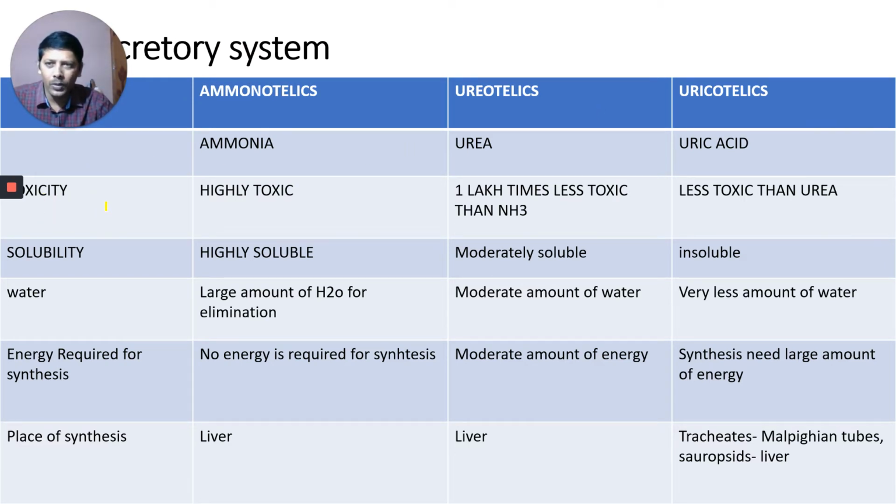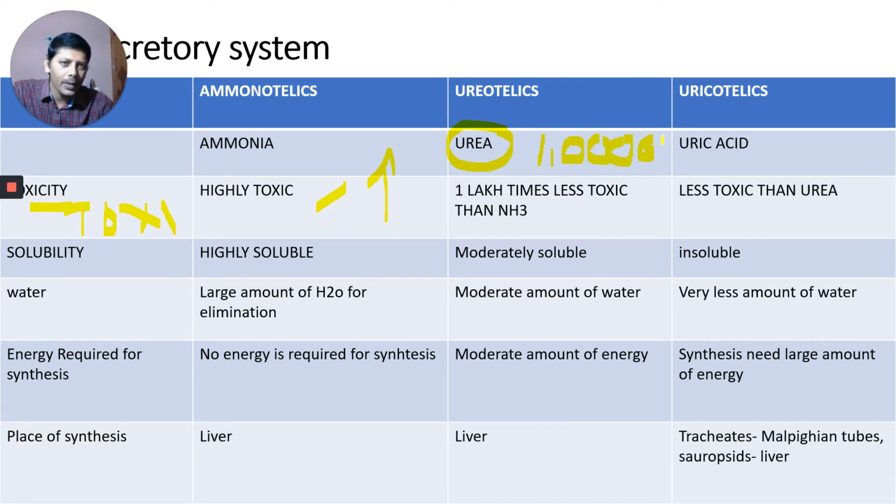The first one is the toxicity. Which is the most toxic? Ammonia is highly toxic, which is 1 lakh times less toxic than ammonium. Urea is less toxic than ammonia, and the least toxic nitrogenous waste material is uric acid. That is the comparison of their toxicity.